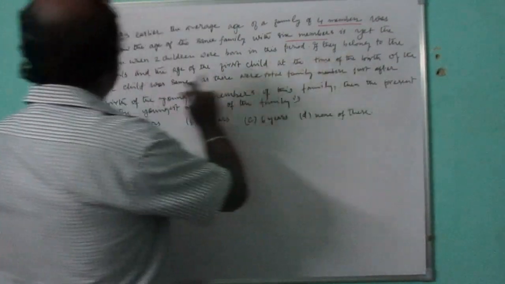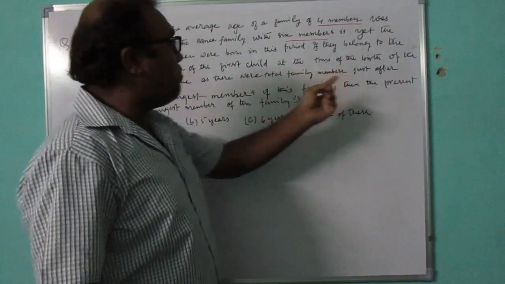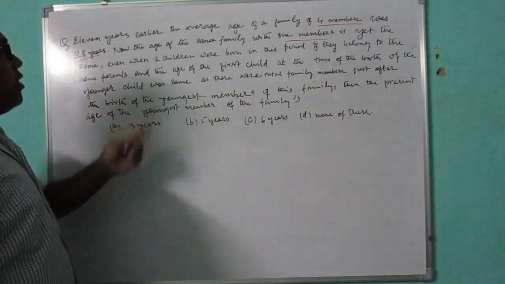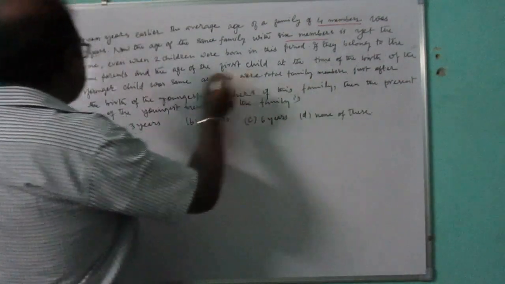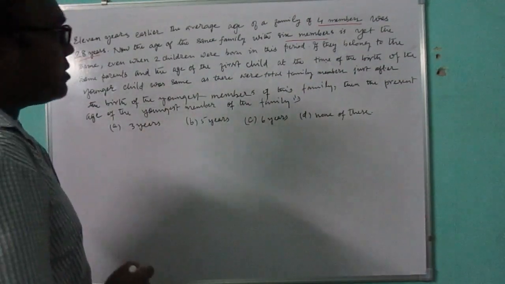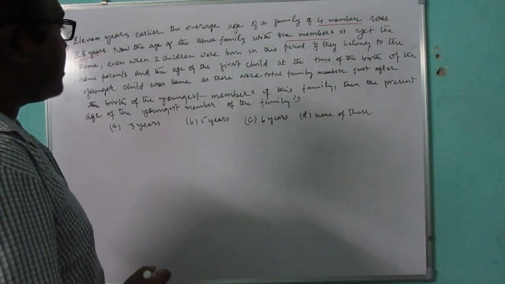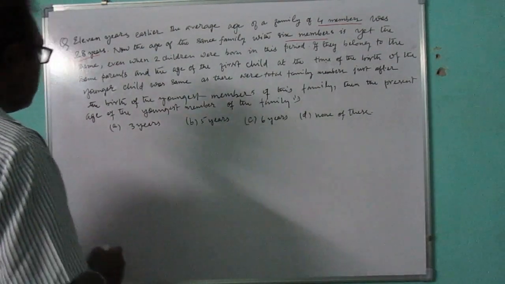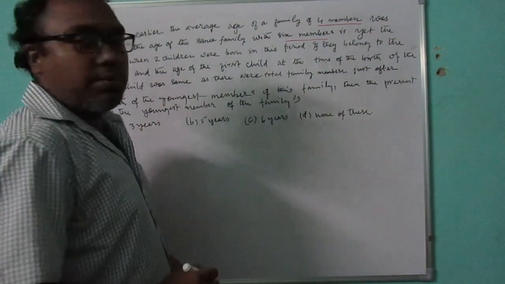If they belong to the same parents and the age of the first child at the time of the birth of the younger child was same as their total family members just after the birth of the youngest member of this family, then we have to find the present age of the youngest member of the family.